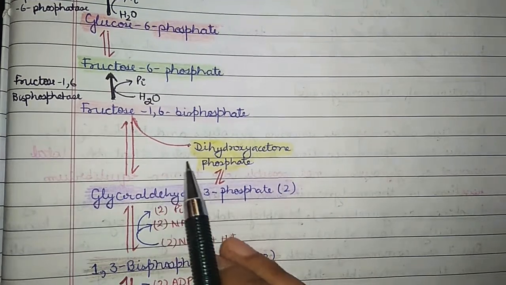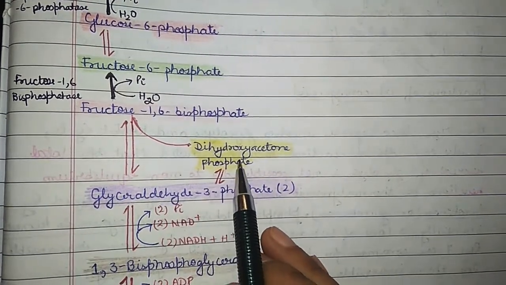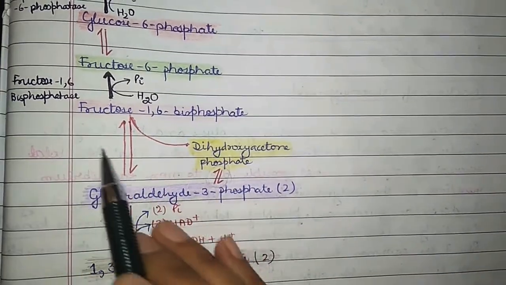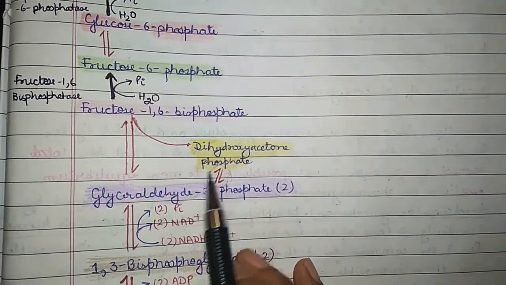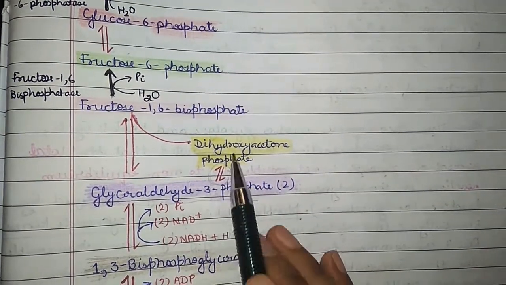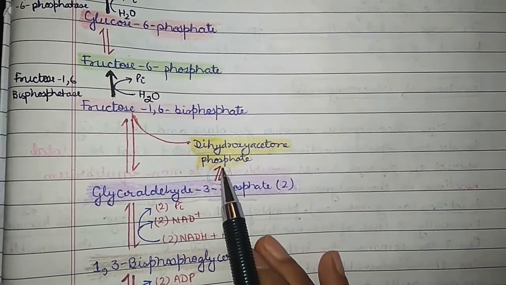There is also dihydroxyacetone phosphate in an intermediate stage, as it is converted into glyceraldehyde 3-phosphate and dihydroxyacetone phosphate. These are isomers and these are interconvertible as well.